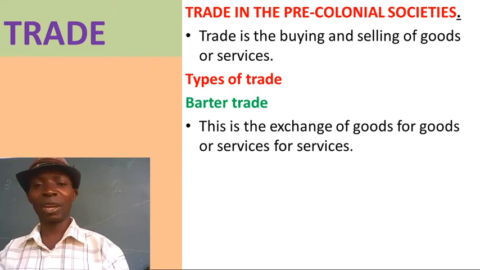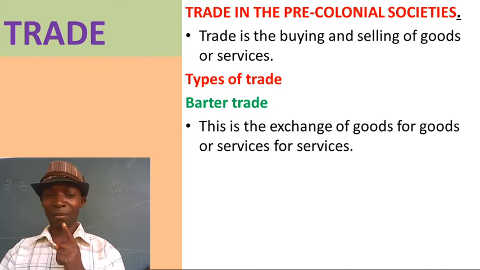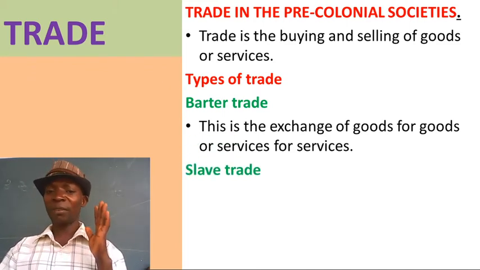You say, give me sausage, I give you ice cream. That's barter trade. Even you children, you normally do barter trade at school here. You normally see yourselves exchanging things. Give me this one, I give you the other one. That's called barter trade. There is no money involved.